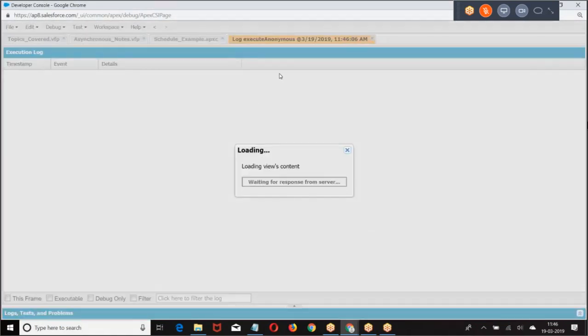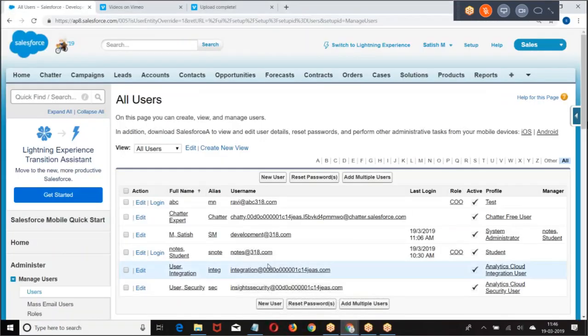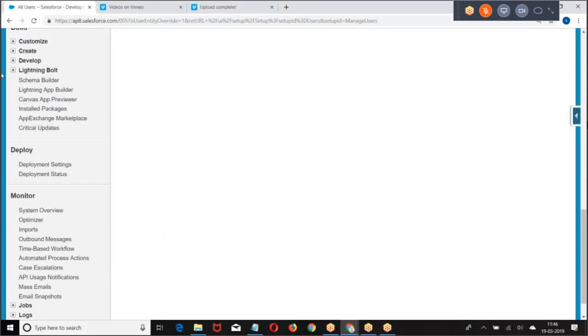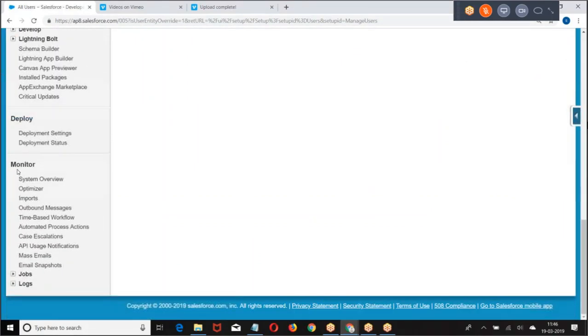When you click on execute, what will happen? The job will be registered. Where is the job registered? Come down. Monitor.